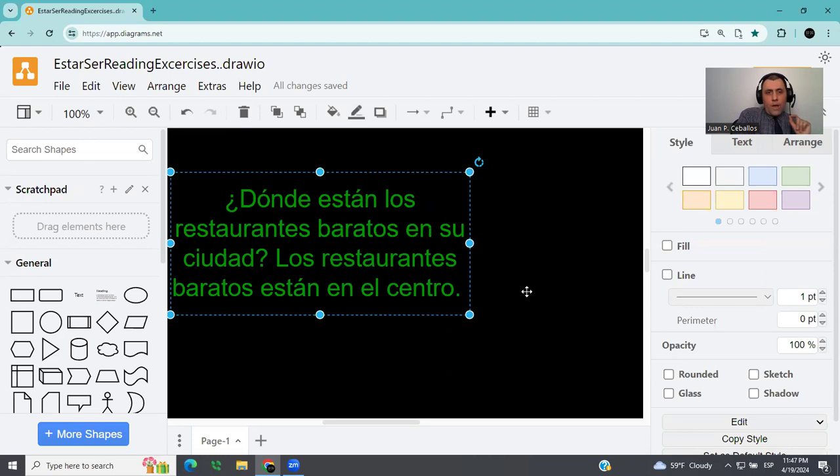Now, why am I using estar here and not ser? The answer is a location. I'm asking for a location and I'm responding with a location. That's why estar is in third person plural, because los restaurantes, I am asking about restaurants. I'm not asking about you, and I'm not talking about myself. So this will be third person plural. And it will be masculine because restaurantes is masculine.